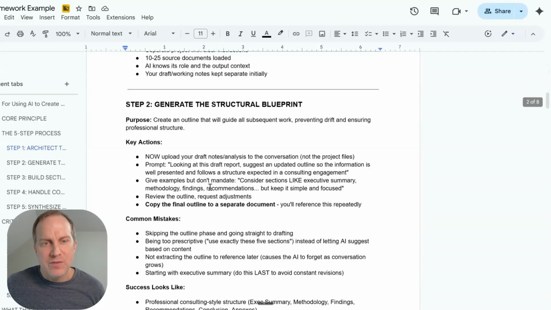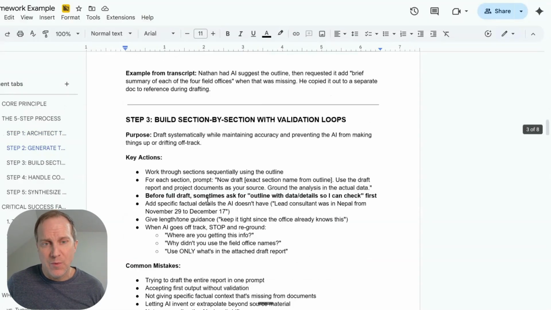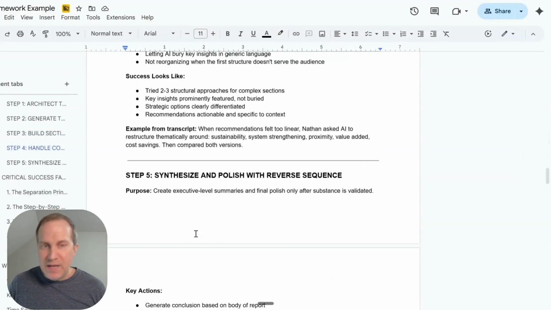So now I'm looking through, and if I wanted to change anything, this would be the time, right? I would say, actually, step 2 maybe is a little bit similar to step 1. Could we combine those and separate out this part of it? Inside of Claude, I would tell it, hey, these are the changes that I want to make to this framework. Because before I go further, I want to make sure that the AI is working off of what I think is the best version of this framework. But in this case, I'm just going to assume, hey, that looks amazing. Everything is great. Let's assume that I've taken 30 minutes to read through this and made any changes that I want.